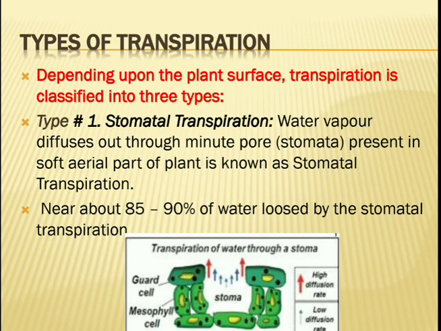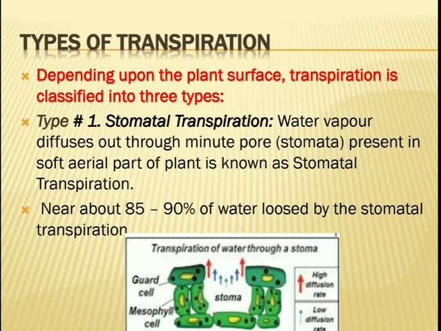So now the next topic is types of transpiration. Depending upon the plant surface, transpiration is classified into three types. The first type is stomatal transpiration. So what are stomata? Stomata are small apertures or openings present on the leaves or on the young stem. Through these stomata the transpiration occurs. It's called stomatal transpiration.